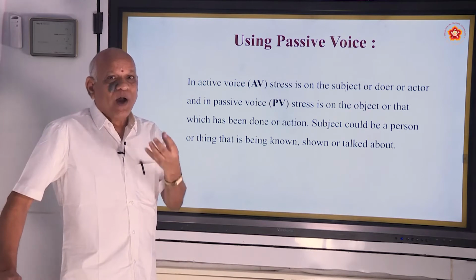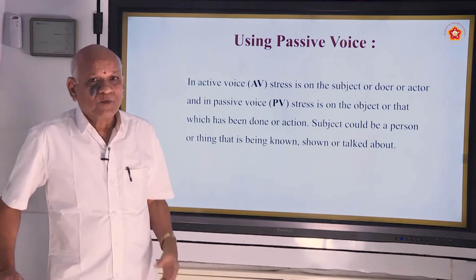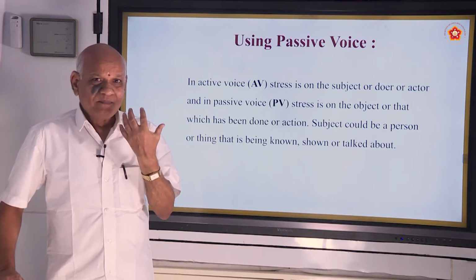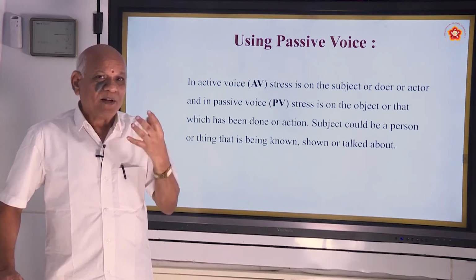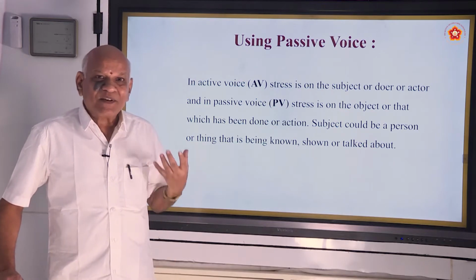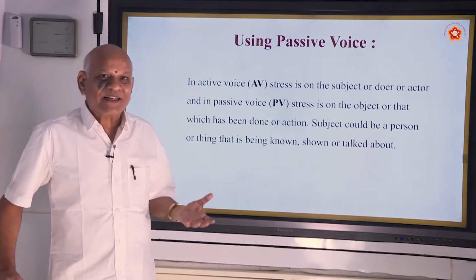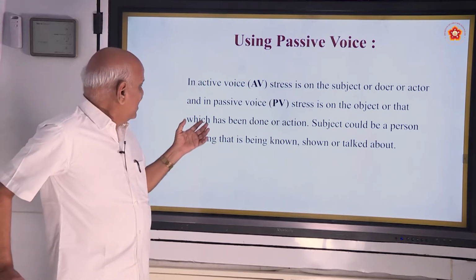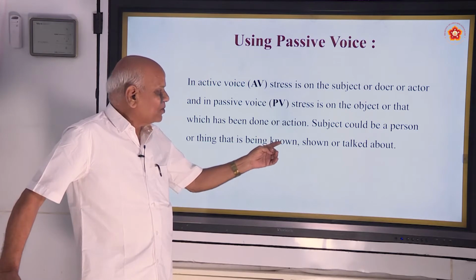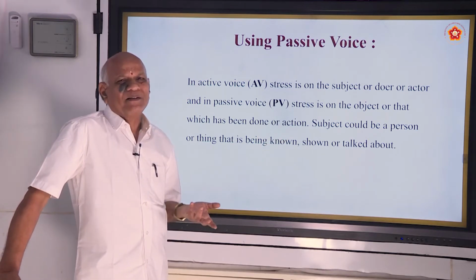As I have told you, I eat the fruit. Fruit is eaten by me. So what is important? Fruit is being eaten. In the first sentence, the subject I is stressed, and here the thing that is being talked about, because that is already known.